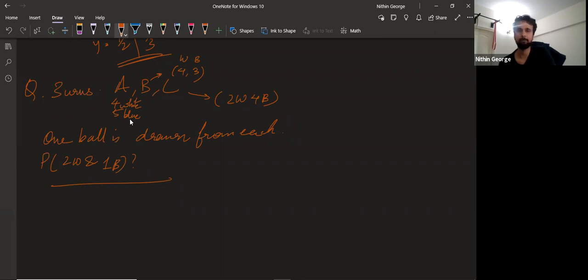Because the balls are the same basically. That's the idea. Four white balls in A look the same that way. In each of these, you'll pick one. That's what happens.